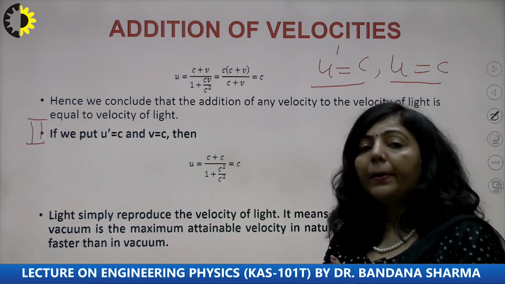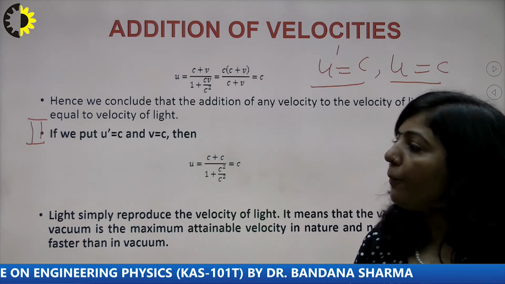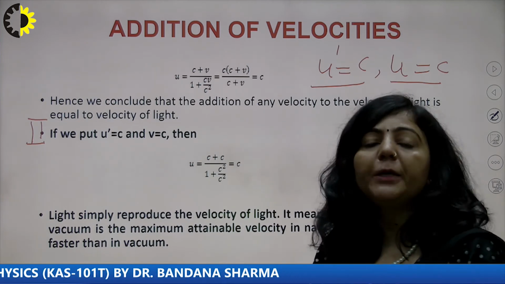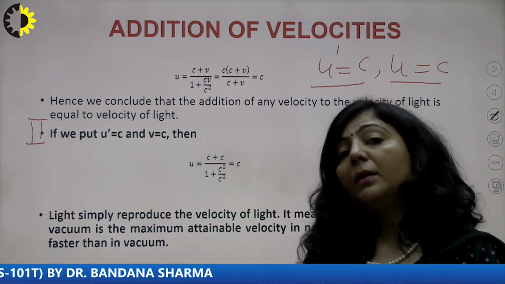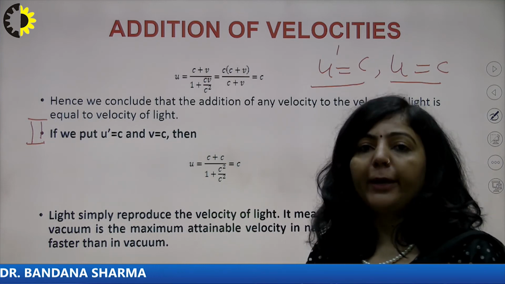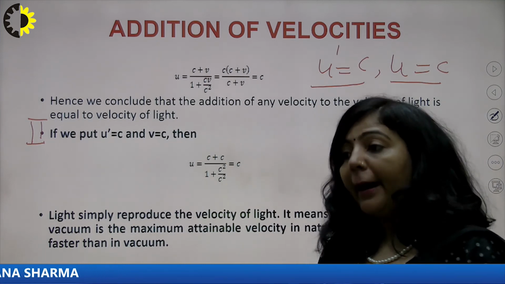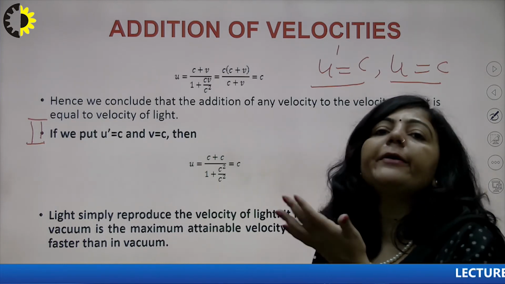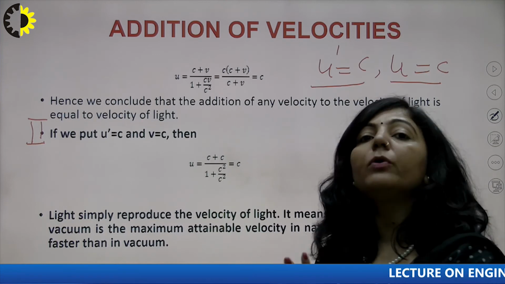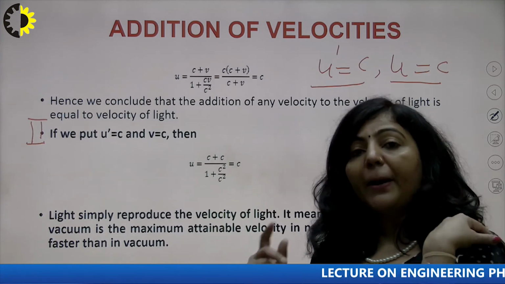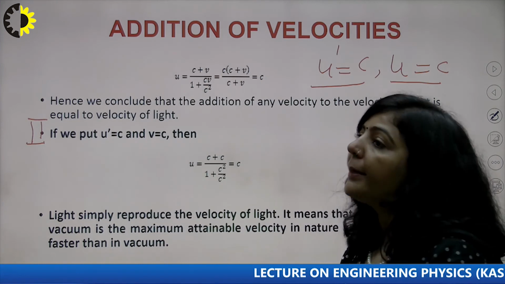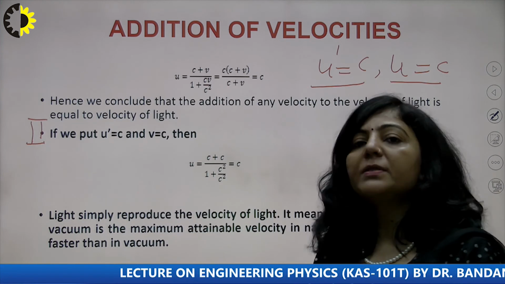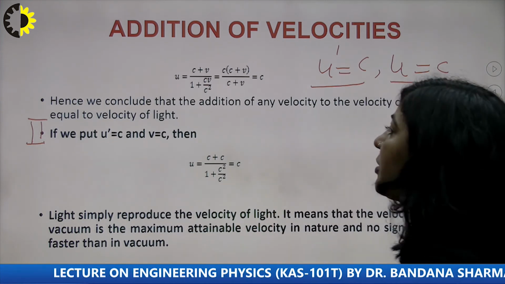the maximum possible speed for any material particle is equal to the speed of light. With the help of the relativistic addition theorem, we can prove that the maximum attainable speed for any material particle is always equal to the speed of light. Meaning if you add the speed of light to the speed of light, even then the result is not greater than the speed of light; it will be equal to c. Meaning a particle can never travel with a speed greater than c. That can be proved with the help of this relativistic addition theorem. I hope the meaning of the second special case is clear.